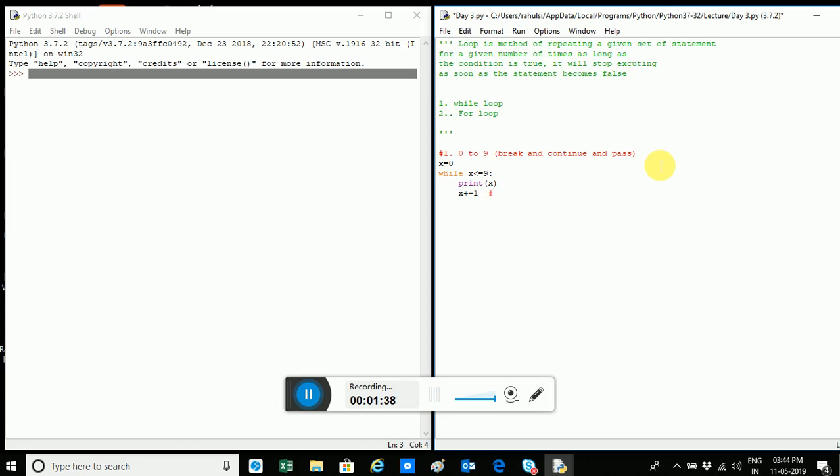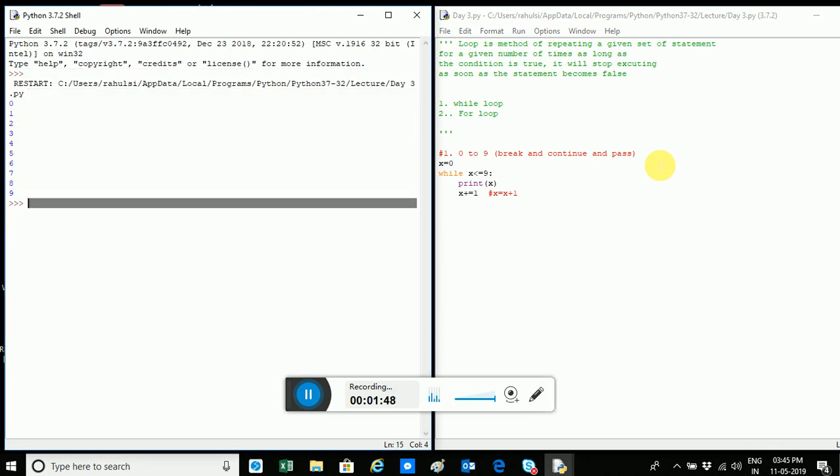And what is this? Instead of writing x is equal to x plus 1, in Python we can also write x plus is equal to 1. And let's see, I've saved the program and I'm running it, and so I got 0 to 9. So what happens here? This is the while statement, and I set x is equal to 0. It is a variable on which I am checking the condition, and the condition is as long as it is less than or equal to 9, I will execute this set of statements. So this is the syntax of while loop, and this is how a while loop works.